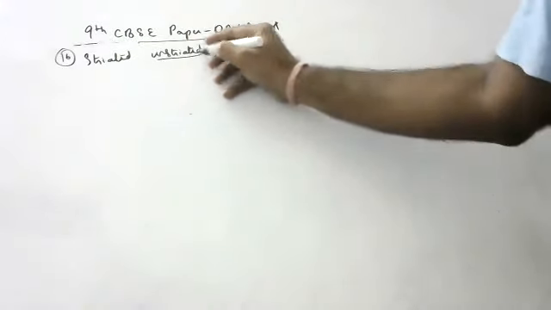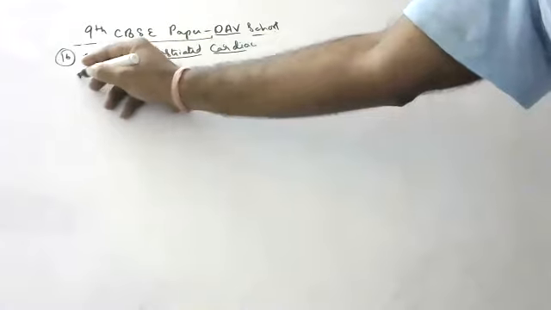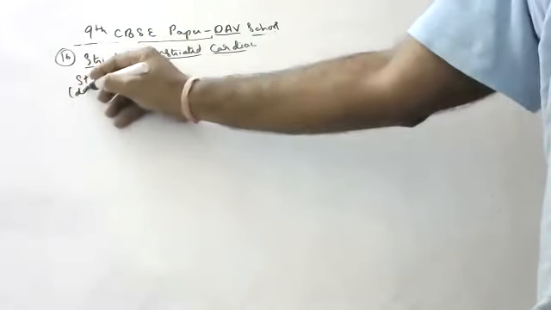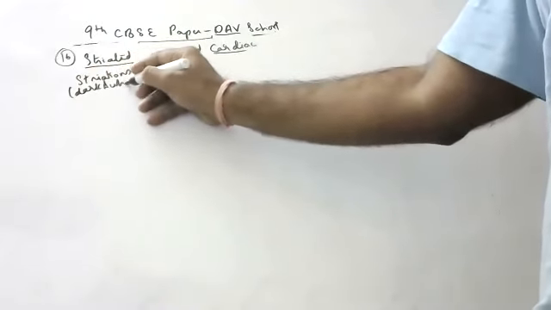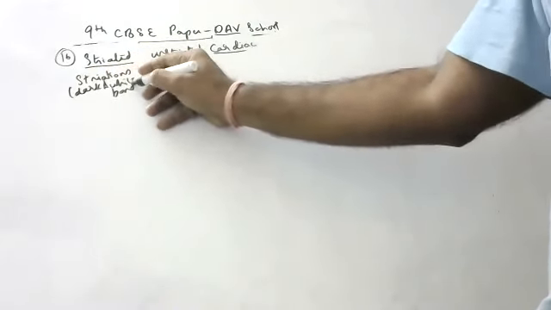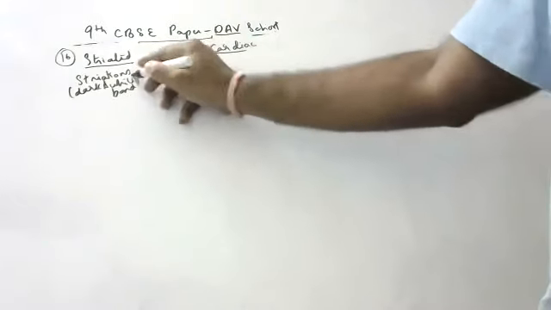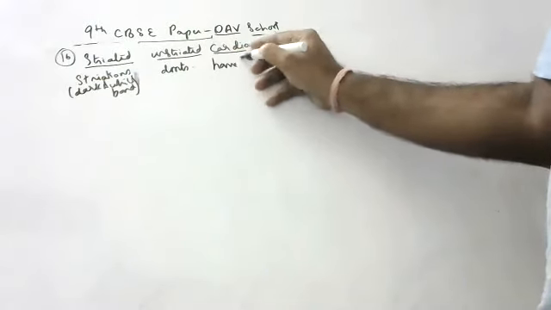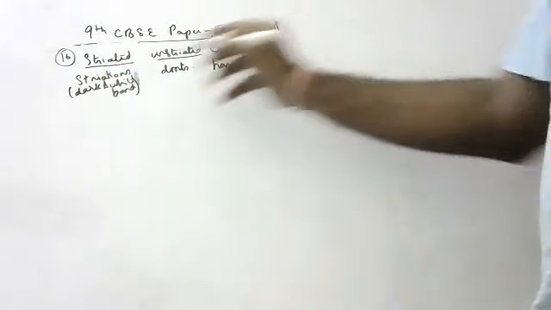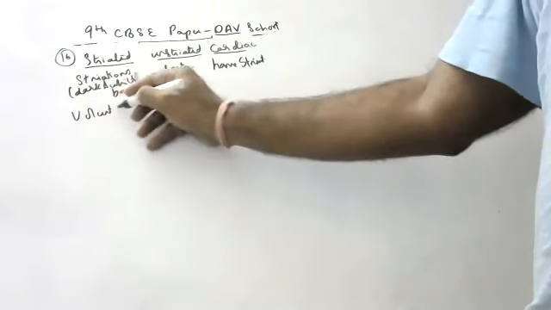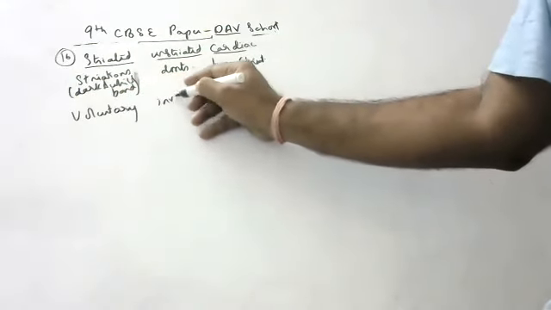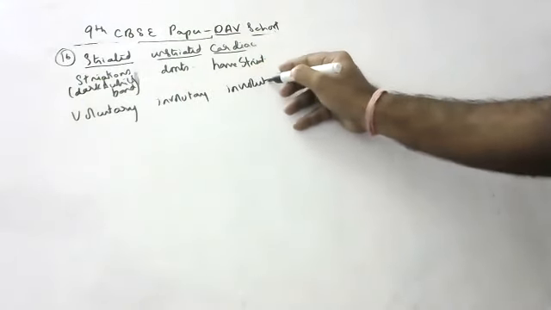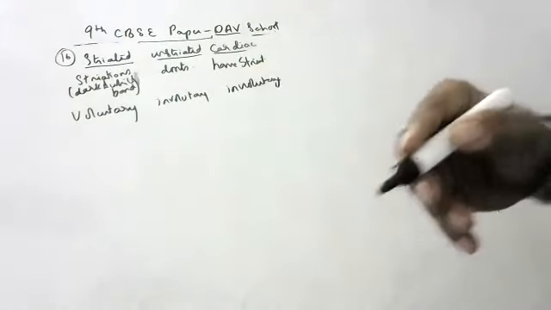Okay, children. Striated muscles have striations. What are striations? Dark and white bands. Unstriated muscles don't have striations. Cardiac muscles have striations. Striated muscles are voluntary. Unstriated muscles are involuntary. They don't listen to us. Cardiac muscles are also involuntary.